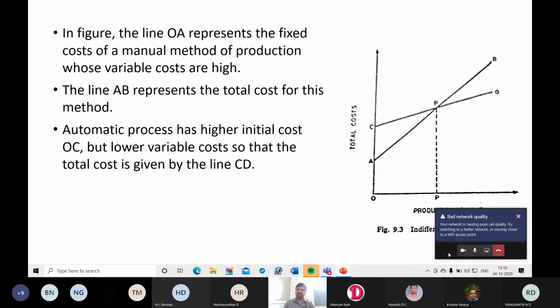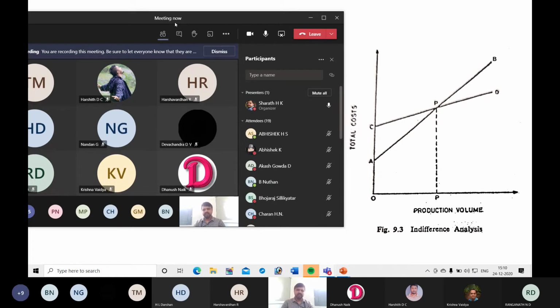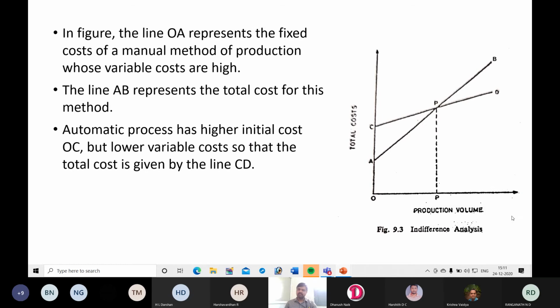That's why, whenever a company wants to make a decision, it will consider the production volume. Automation is preferred for mass production. The manual system is preferred for batch production or even for job works. In this also, same thing. Point of indifference means, this point P is called indifference. That means if you choose the manual method or the automation method, the cost will be the same in this case.